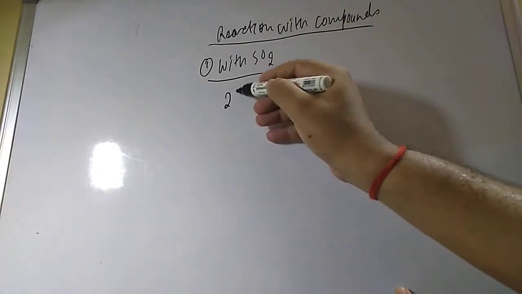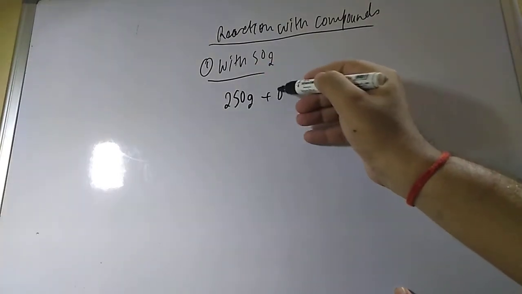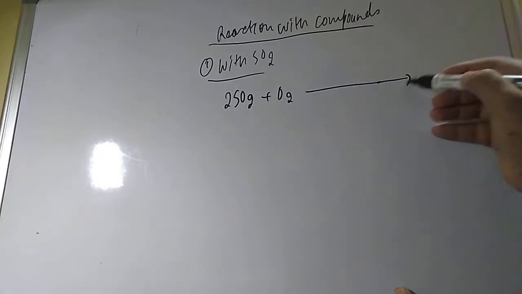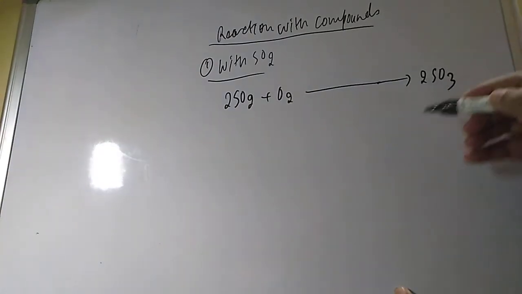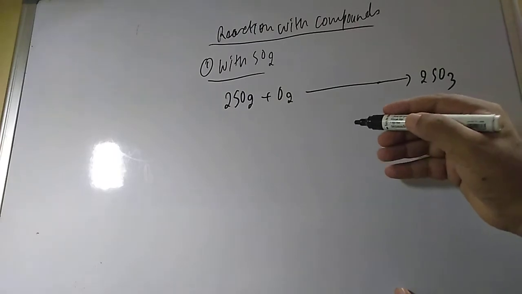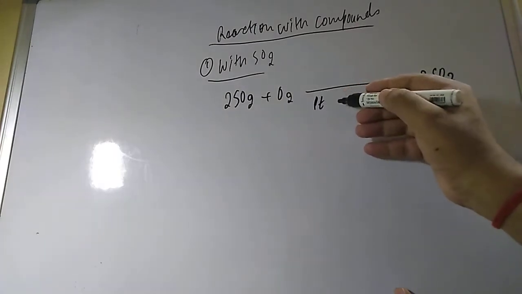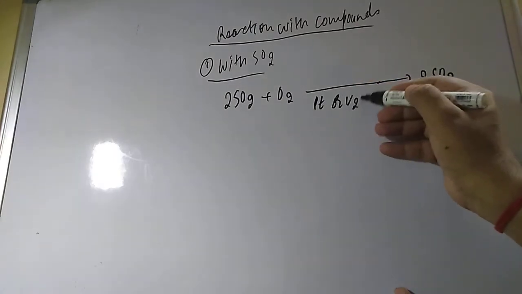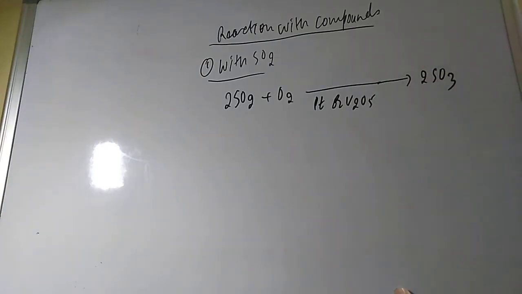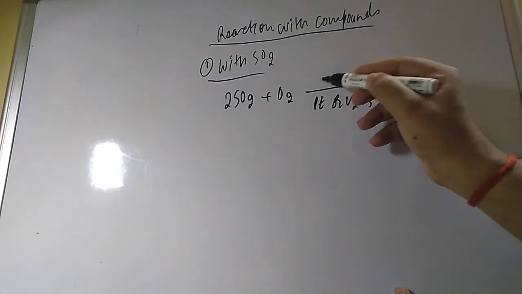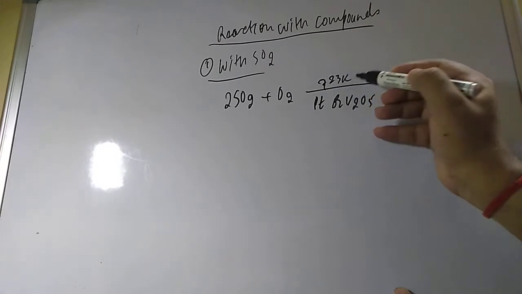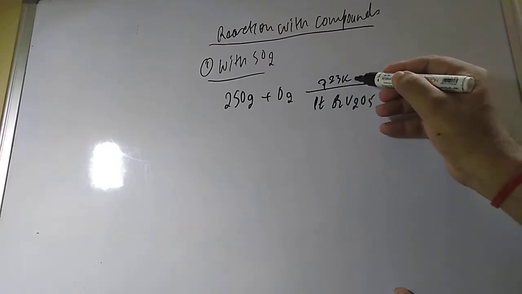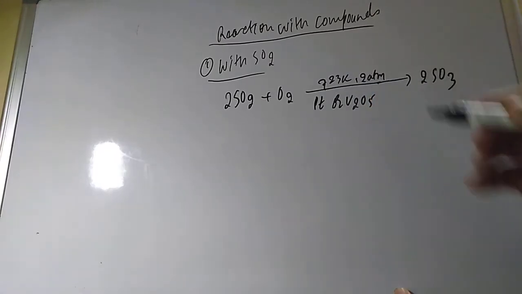If you take 2 mole of SO2 and react with the oxygen, it will give 2 mole of SO3. Firstly you take the catalyst, either Pt or vanadium pentoxide, V2O5. Along with that, temperature 723 Kelvin, and you have to maintain a pressure of 2 atm also.